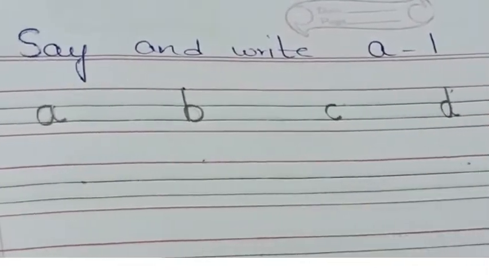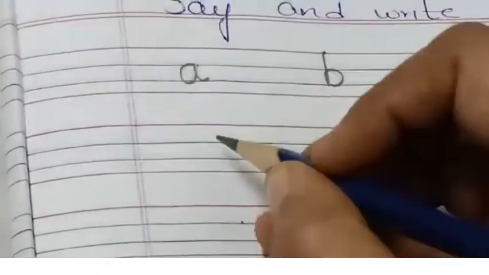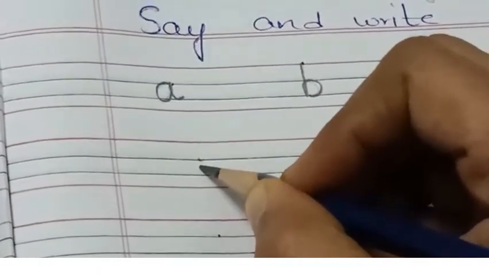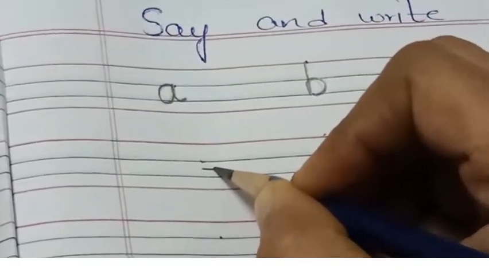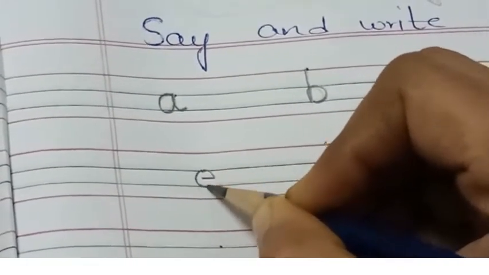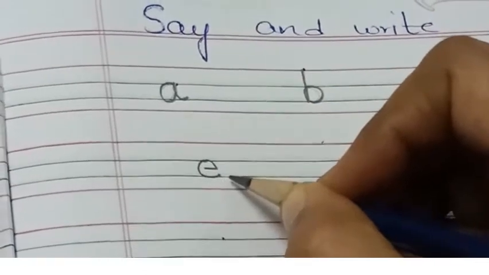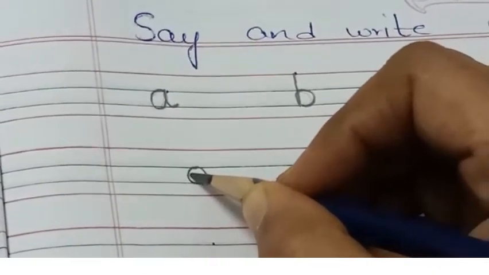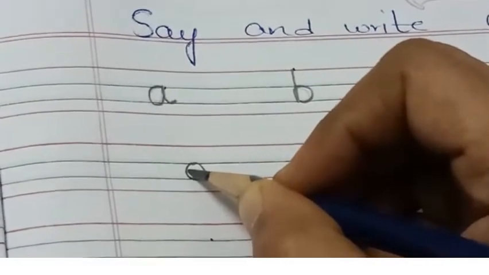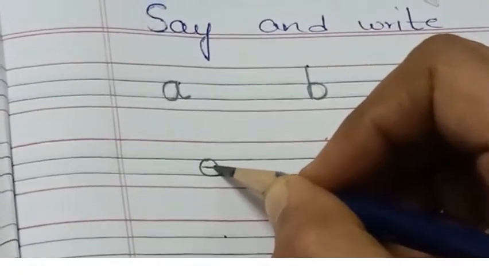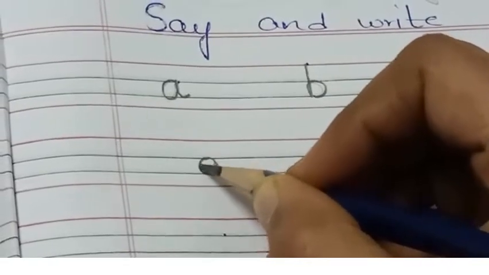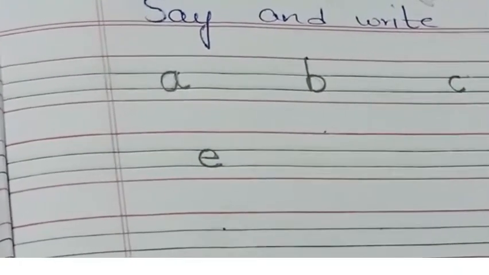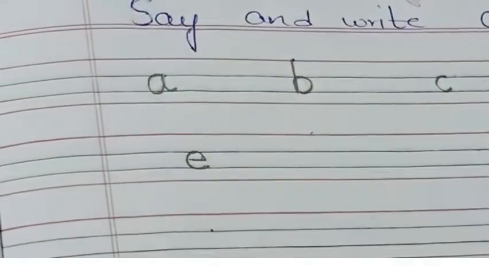After small letter D, what comes? Small letter E. Keep the pencil in between these two center lines. Draw a sleeping line. Go up and left curve. Small letter E. Keep the pencil between these two center lines. Sleeping line. Go up and left curve. Small letter E.